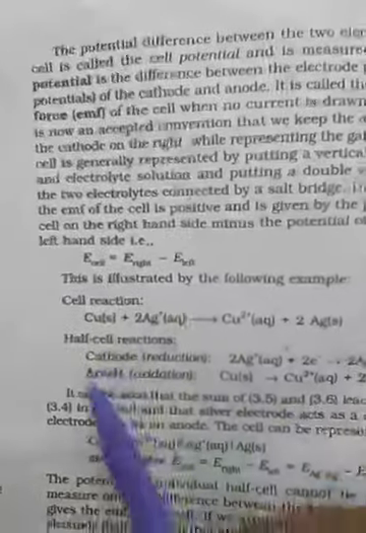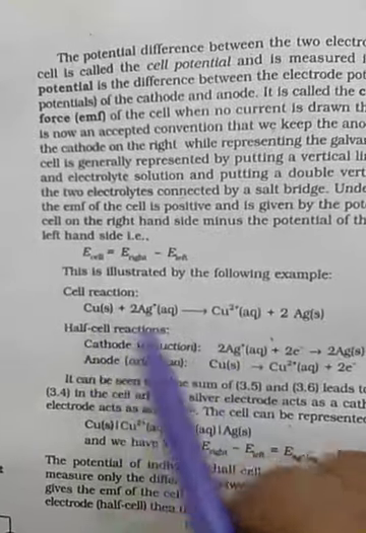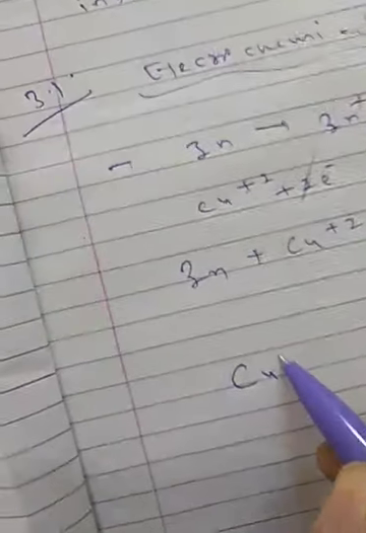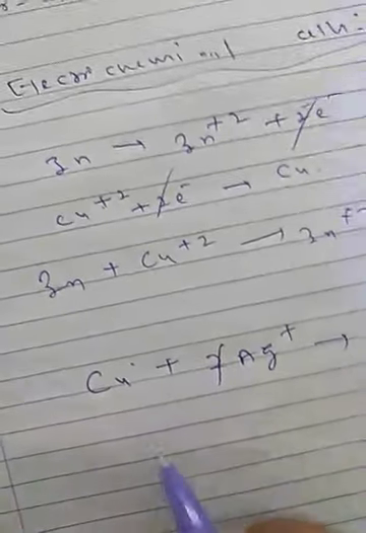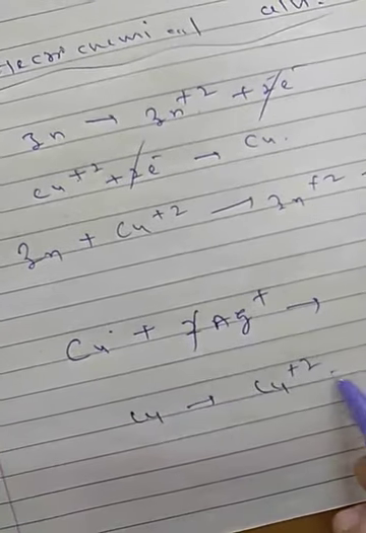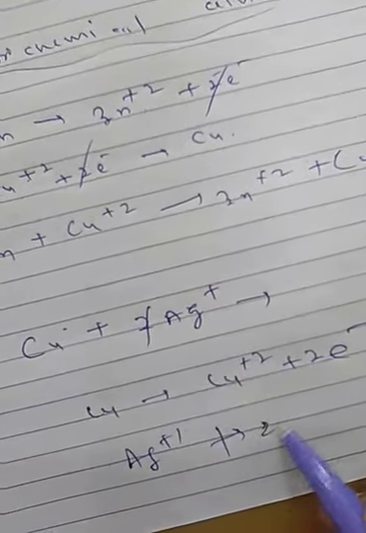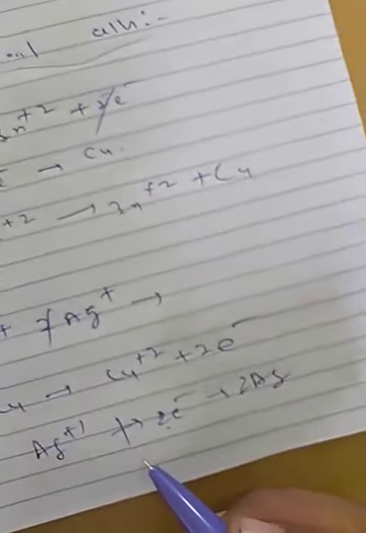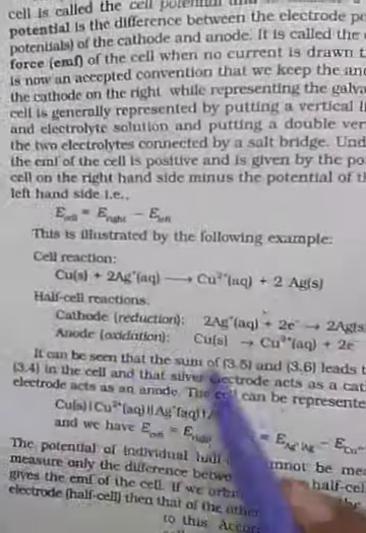This is illustrated by the following example. Another example I am taking: copper plus silver. Copper will lose 2 electrons, and silver ions will gain these electrons and form Ag. Copper plus 2 Ag plus, afterwards we will balance it. Copper loses 2 electrons to form Cu 2+. Ag+ gains electrons and forms Ag. But since it is 2 electrons, we will balance it and it will be like that, 2 Ag. Okay, so at the anode, oxidation.